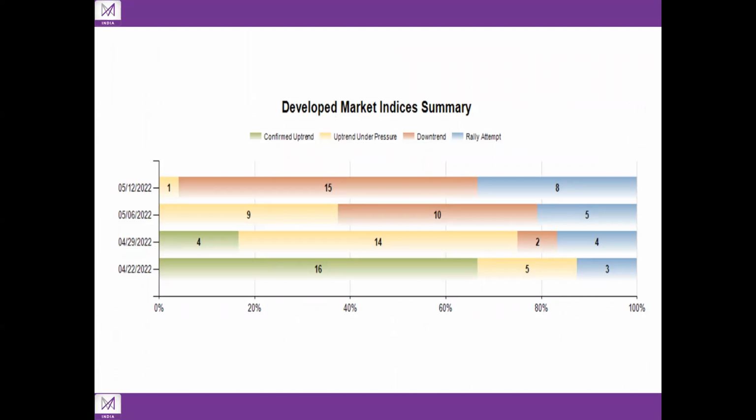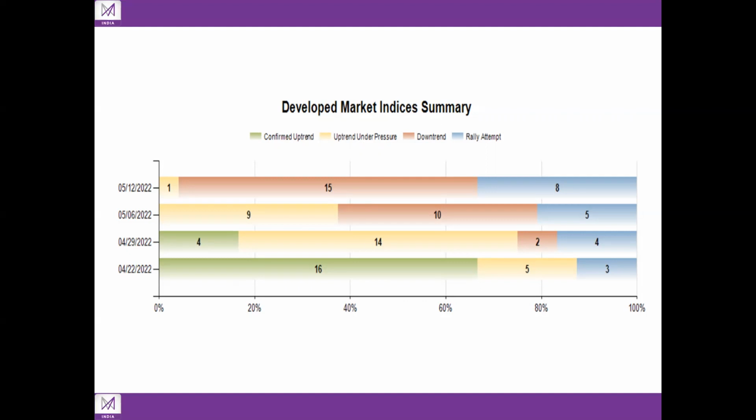Now, let's discuss how global market indices are placed at the moment to understand the broader picture in detail. If we look at 4 weeks back for the developed markets, 16 markets were in confirmed uptrend, 5 markets in uptrend under pressure, and 3 in rally attempt, and no markets were in downtrend. However, in a week's time, from the 16 markets in confirmed uptrend, only 4 markets remained in confirmed uptrend, and the count of uptrend under pressure increased to 14 from 5.